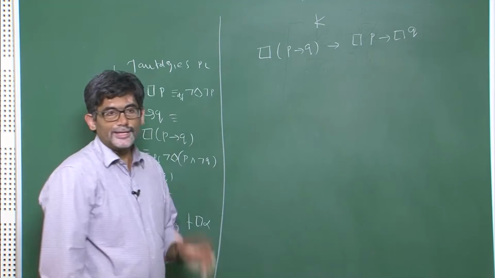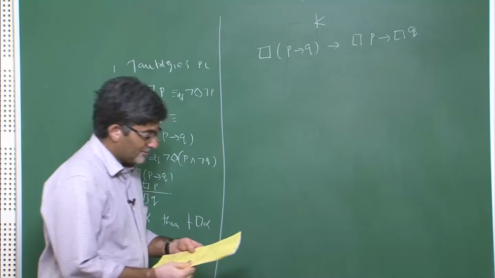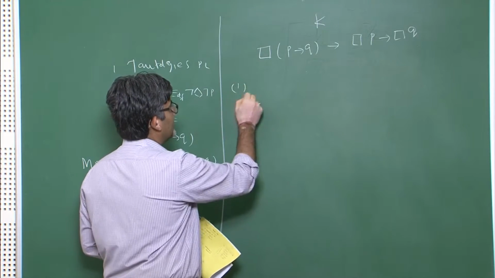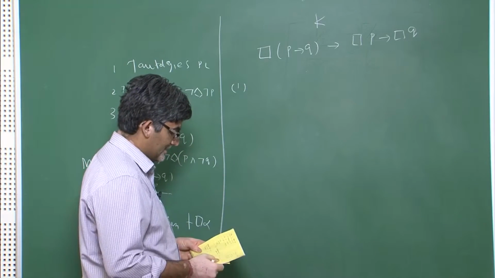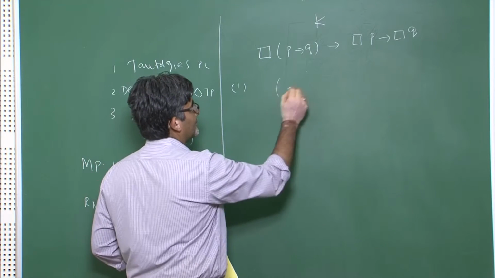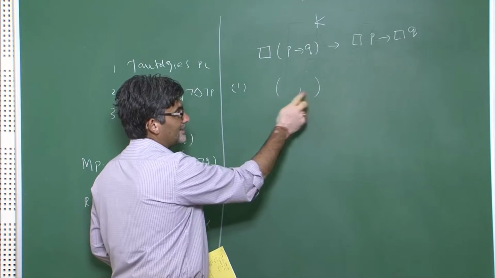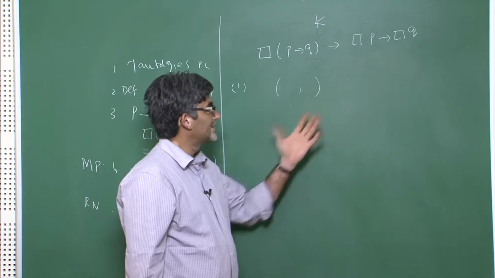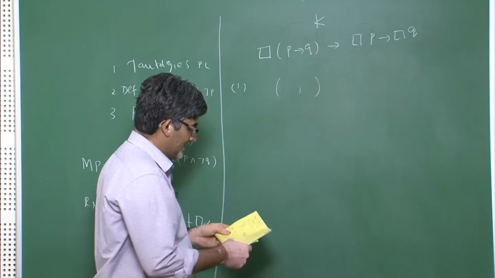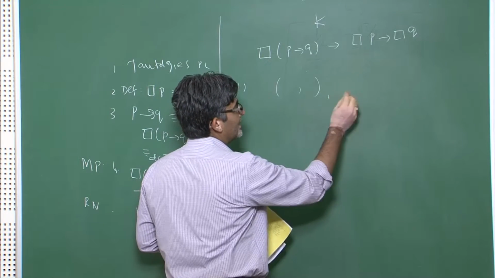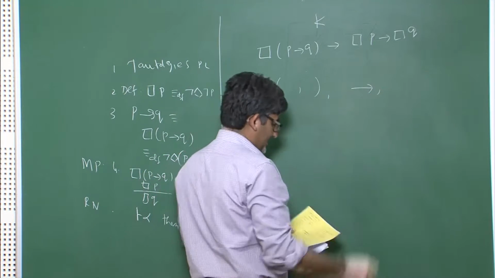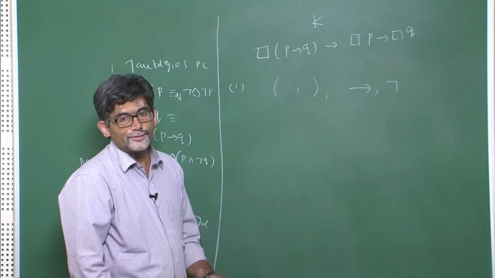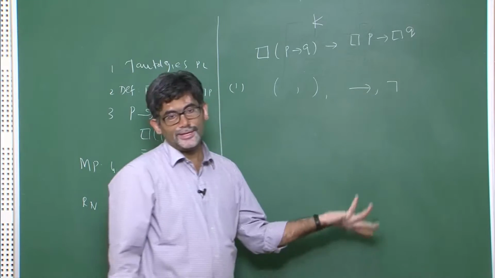So now for any given axiomatic system, what we need to have is four things. The first one is that we need to have some kind of parenthesis, left parenthesis and right parenthesis. This is used to read the formulas in a better way, and then you need to begin with at least two connectives. In our case we begin with only these two things. The choice of our connectives can be any other thing.